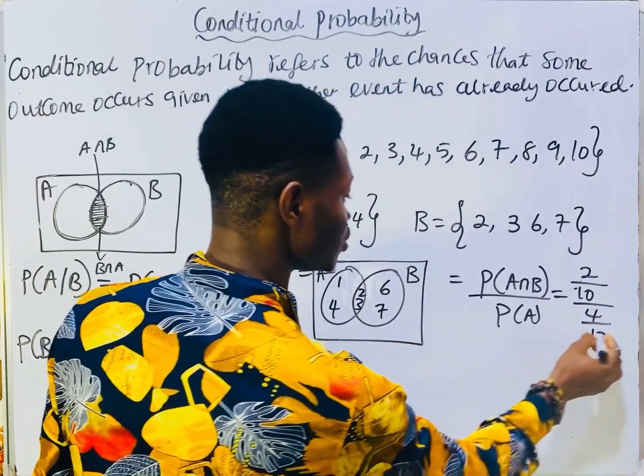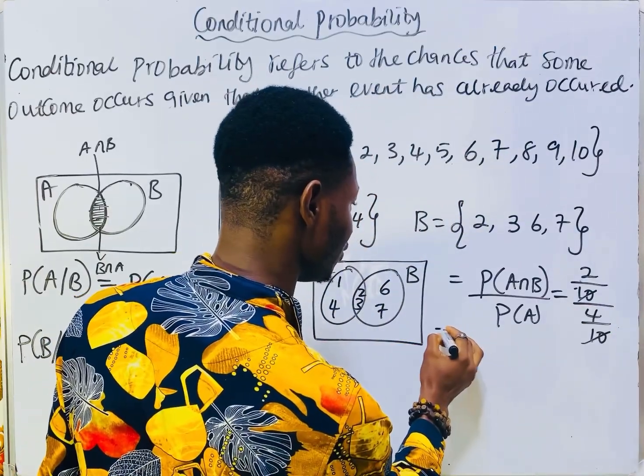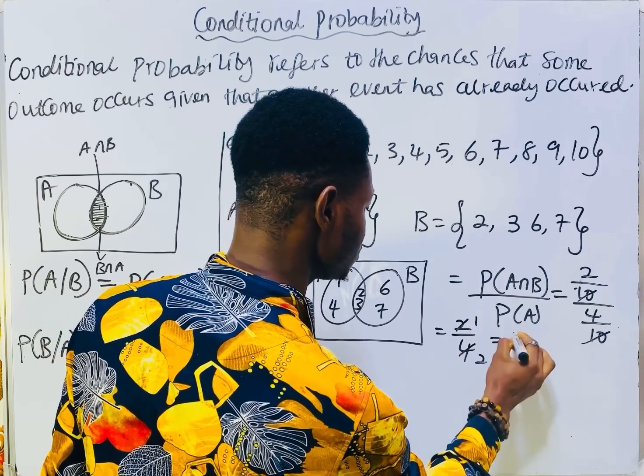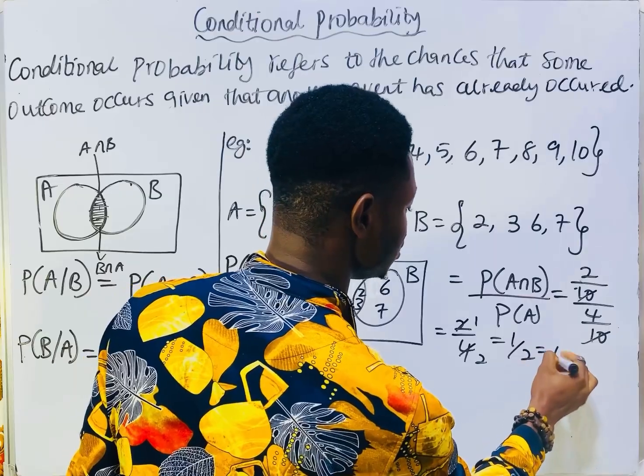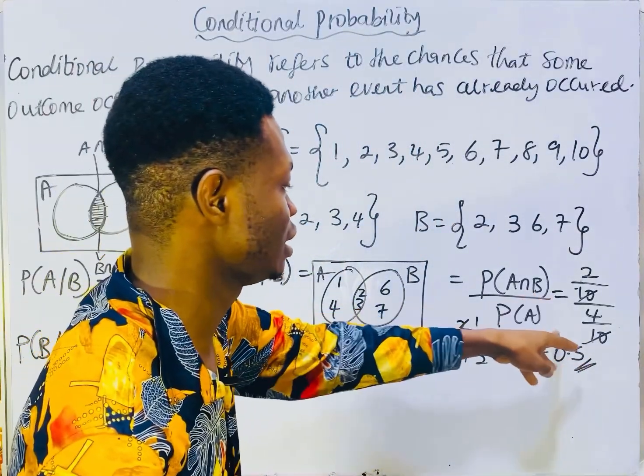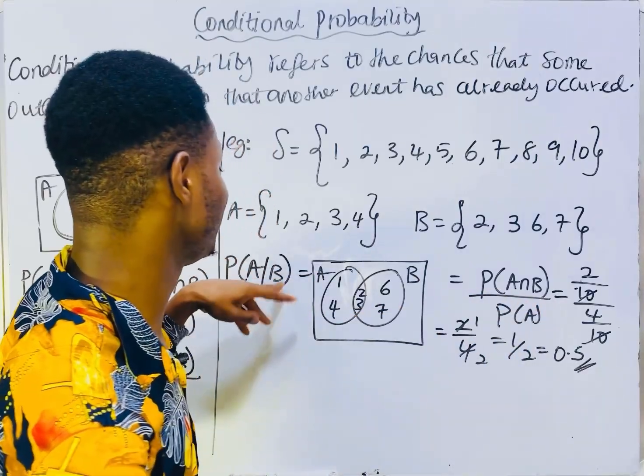Cancelling the 10s, we have 2 over 4, which is 1 over 2, which is 0.5. That's the probability of A given that B has occurred.